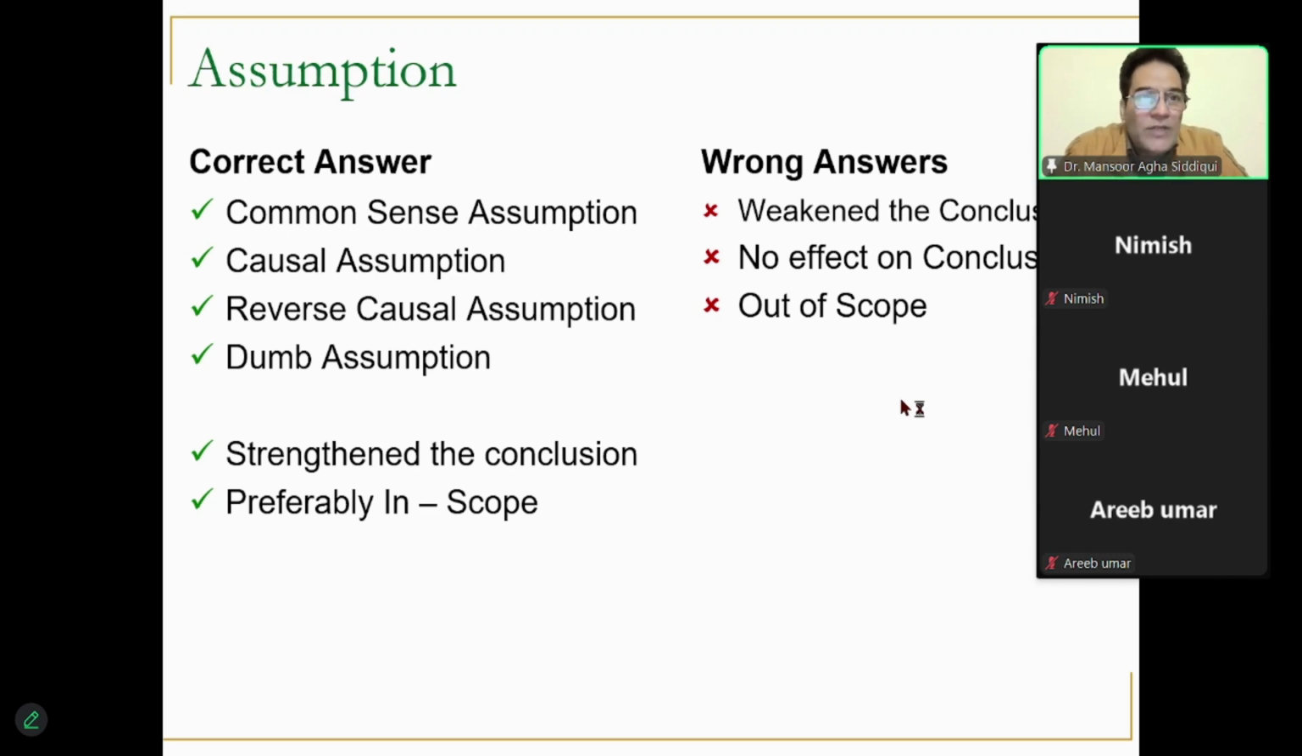I want everyone to turn on their cameras. I'm waiting for that. This is important because this will increase your own engagement for the class.